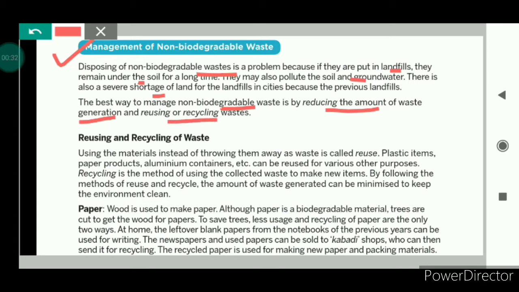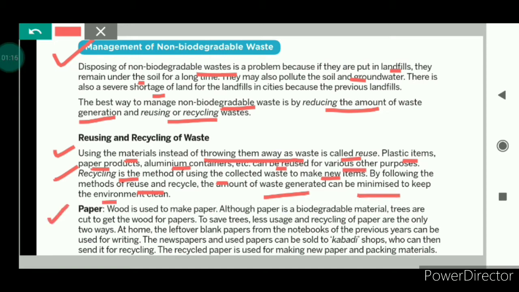So let us understand these terms, reusing and recycling of waste. Using the materials instead of throwing them away as waste is called reuse. For example, plastic items, paper products, aluminum containers, etc. can be reused for various other purposes. Another example is used newspapers. They can be reused for covering the books, and they can also be used for making paper envelopes. Now see recycling. Recycling is a method of collecting and processing the waste to make new items. So by following these methods of reuse and recycling, the amount of waste generated can be minimized, which helps us to keep our environment clean.